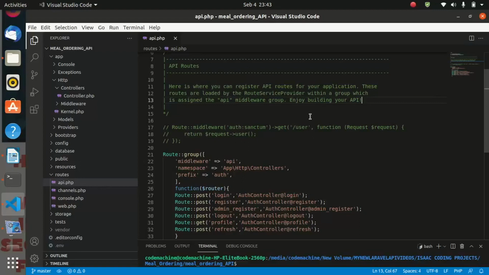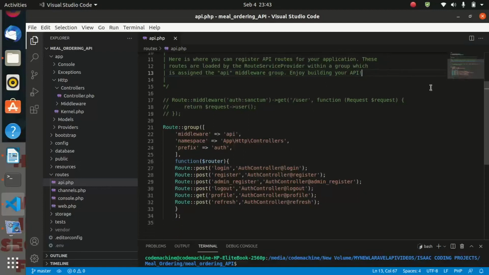So in tutorial 8, we concluded it when we had created our API routes, and we had 6 routes, as you can see: the login route, the register route, the admin register route, the logout route, profile and refresh route. So now let us open the document we are following while we are developing our mail ordering API.